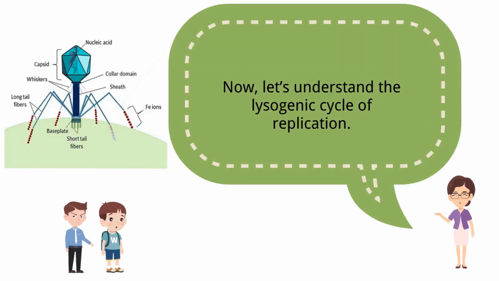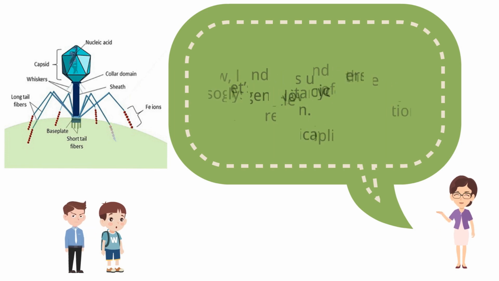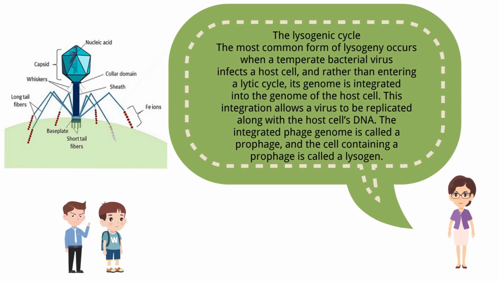Now, let's understand the lysogenic cycle of replication. The lysogenic cycle. The most common form of lysogeny occurs when a temperate bacterial virus infects a host cell, and rather than entering a lytic cycle, its genome is integrated into the genome of the host cell. This integration allows a virus to be replicated along with the host cell's DNA. The integrated phage genome is called a prophage, and the cell containing a prophage is called a lysogen.